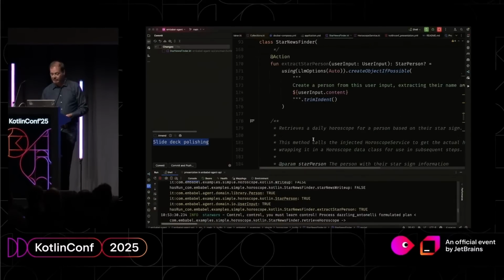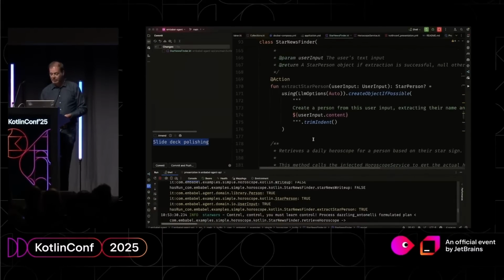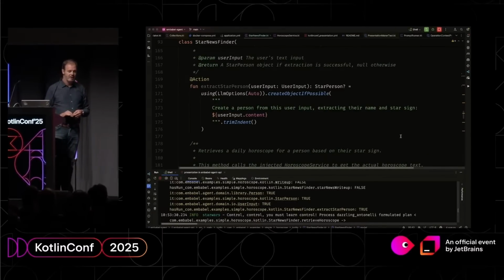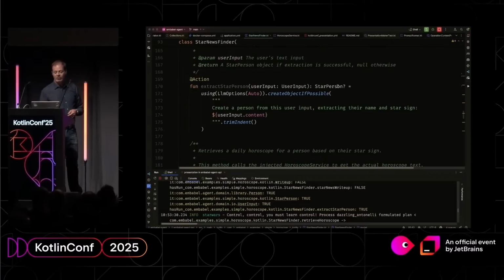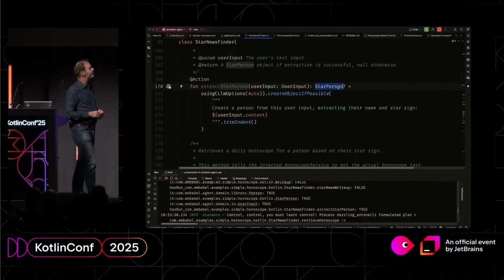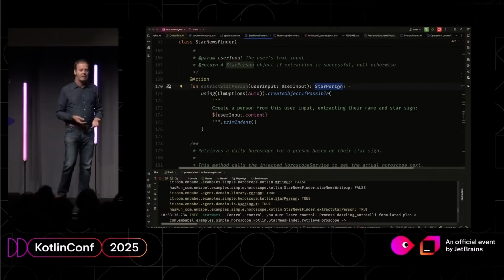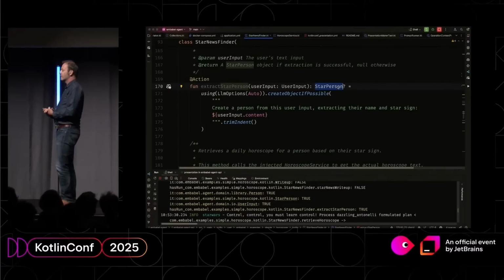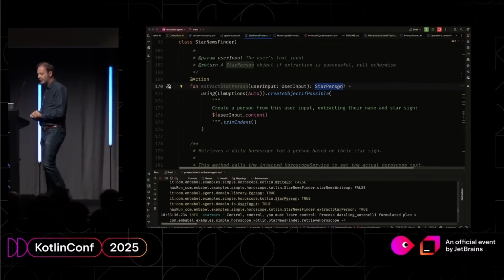Extract star person: extract a person from this user input, extracting their name and star sign. Note it is built on top of Spring AI, so we benefit from a lot of the features of Spring AI in terms of automatically generating a JSON schema. But calling an LLM is significantly simpler.